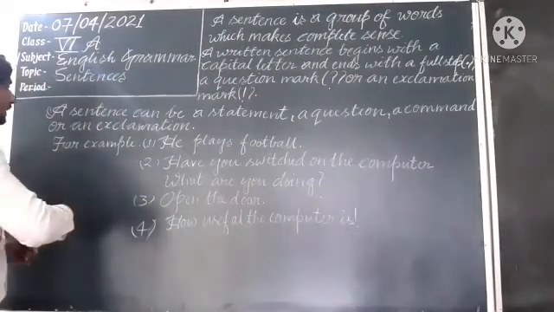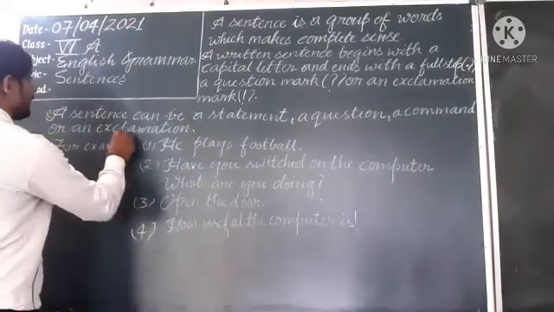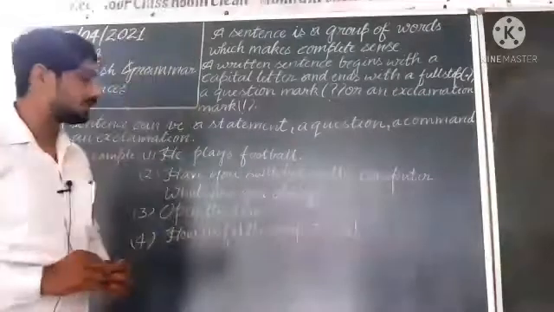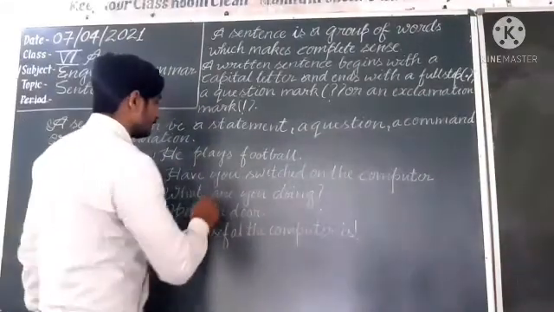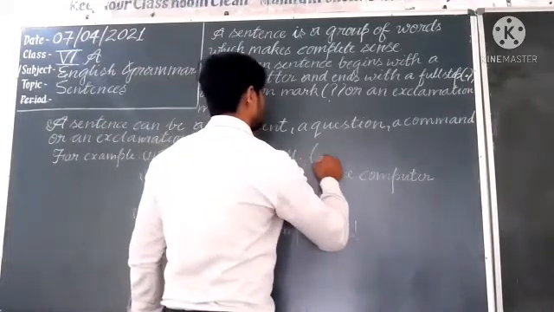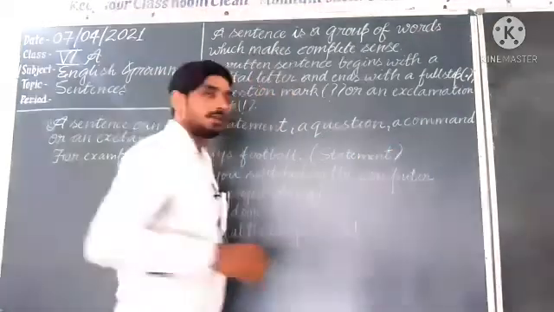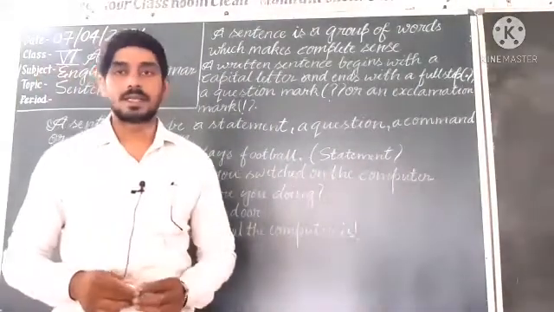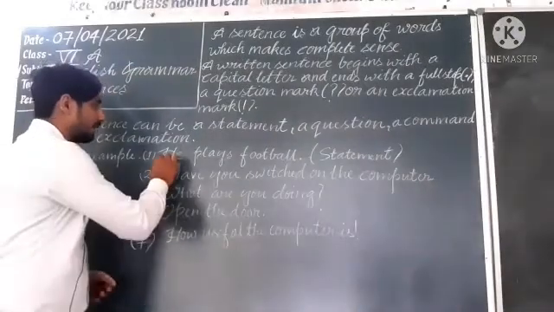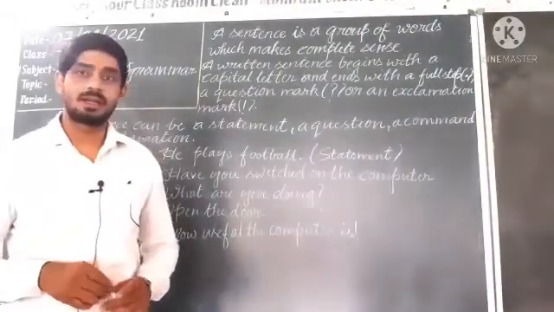First we have to know that a sentence can be a statement, a question, a command or an exclamation. So here you will get the examples. He plays football. It is a statement. A statement means which states something, says something about a person or thing. So here you are getting, he plays football. We are talking about the subject here. He plays football states something about a person or thing.